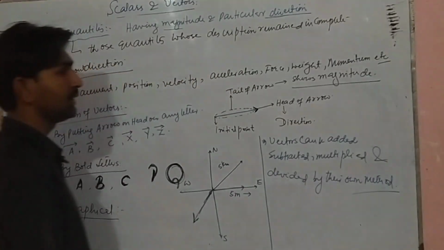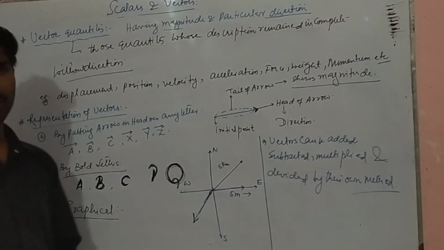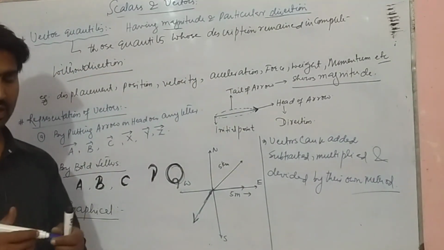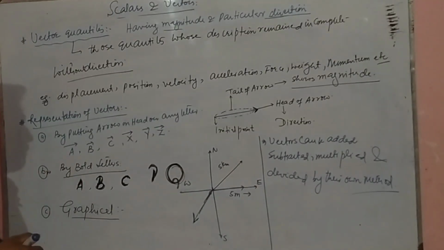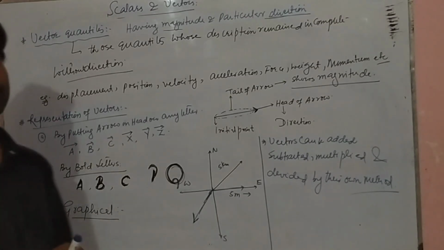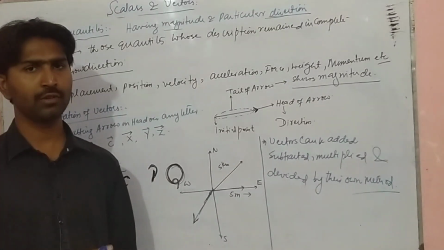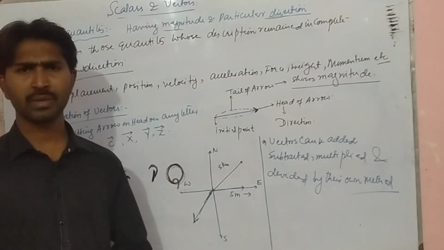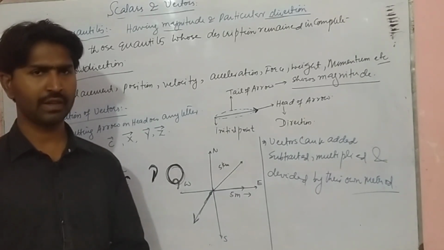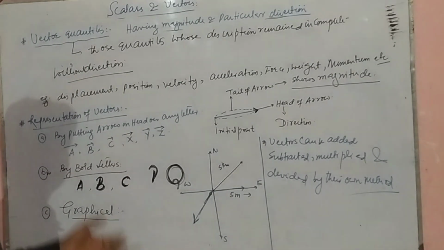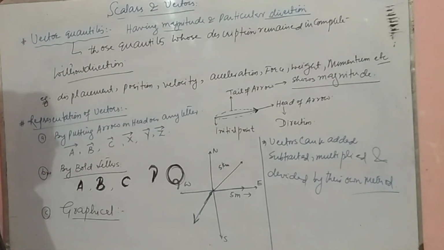We can't apply the simple arithmetic rules in addition or subtraction of vectors. So in vectors, the rules of vector algebra are used, such as the geometrical method of vector addition or the trigonometric method of vector addition. Okay, so these are all about vectors.